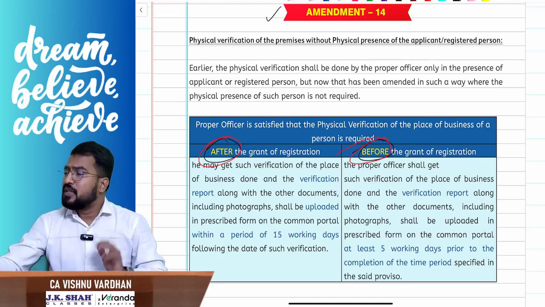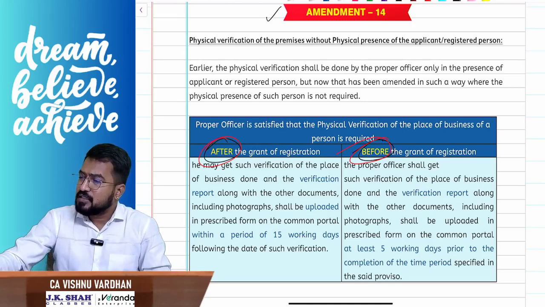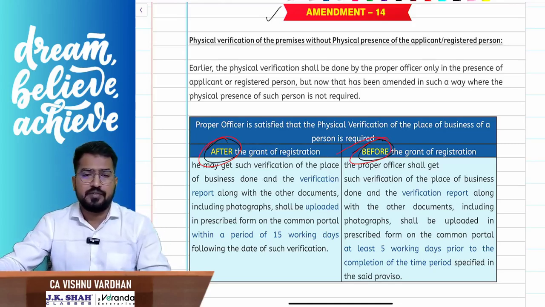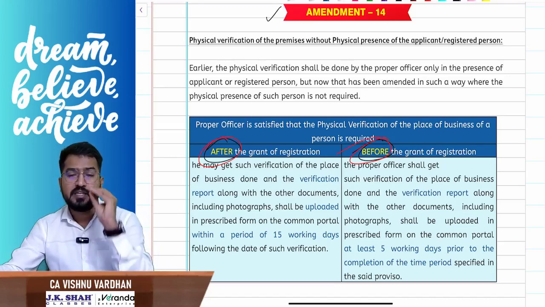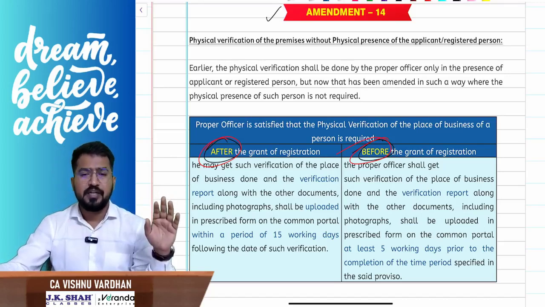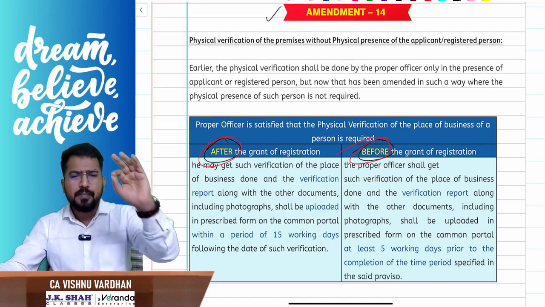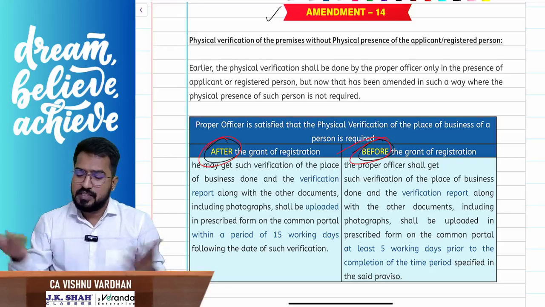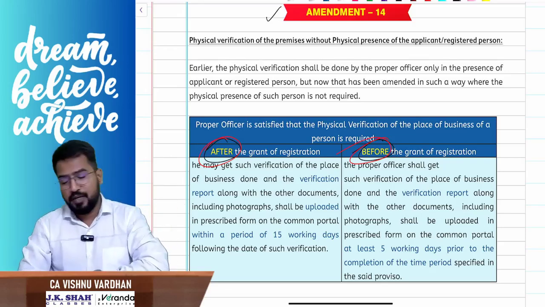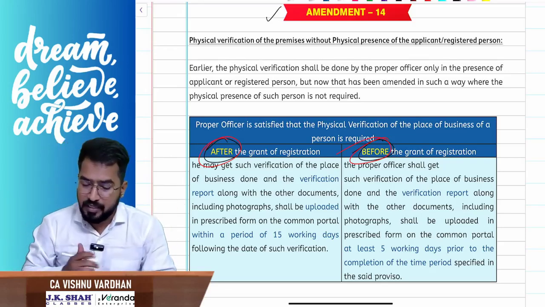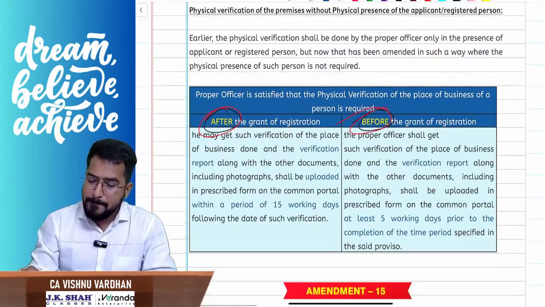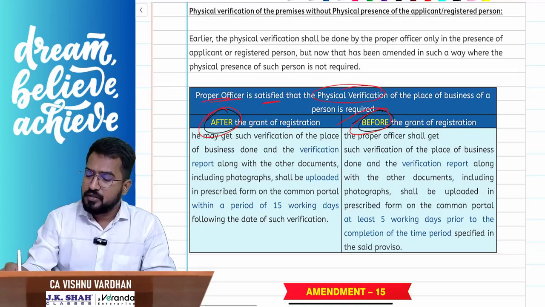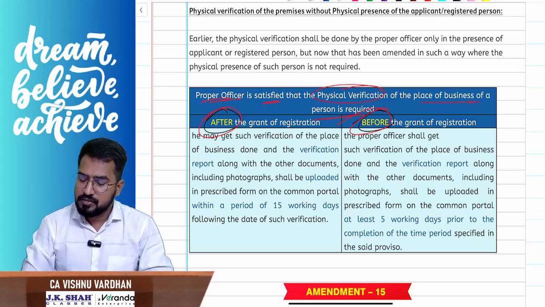there was a requirement that the applicant or the registered person should be present at the premises at the time of doing physical verification. Okay, but please understand, now that provision has been amended, where the applicant need not be present. Without his physical presence also, the proper officer can carry out the physical verification or the site verification. Am I clear? So proper officer, if he is satisfied, physical verification, the place of business of the person is,